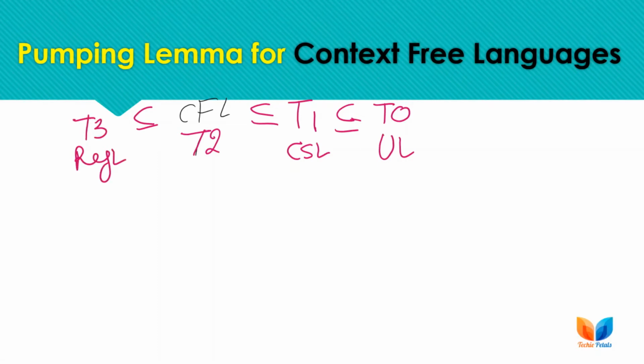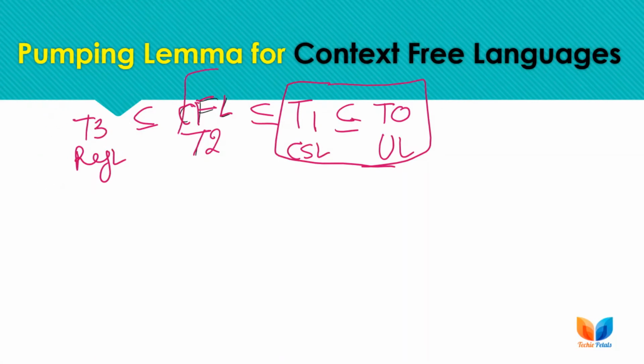So we can say that the lemma for context-free languages will be used for type 1 and type 0 to prove that these languages are not context free,